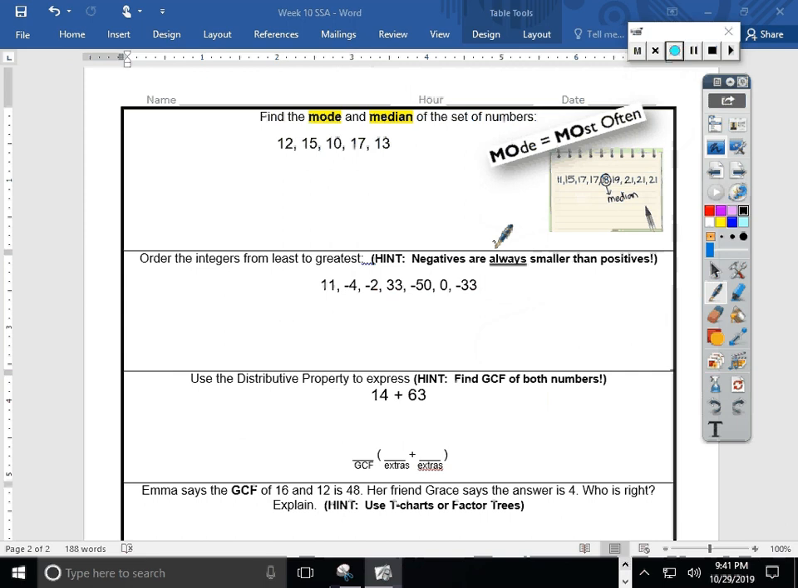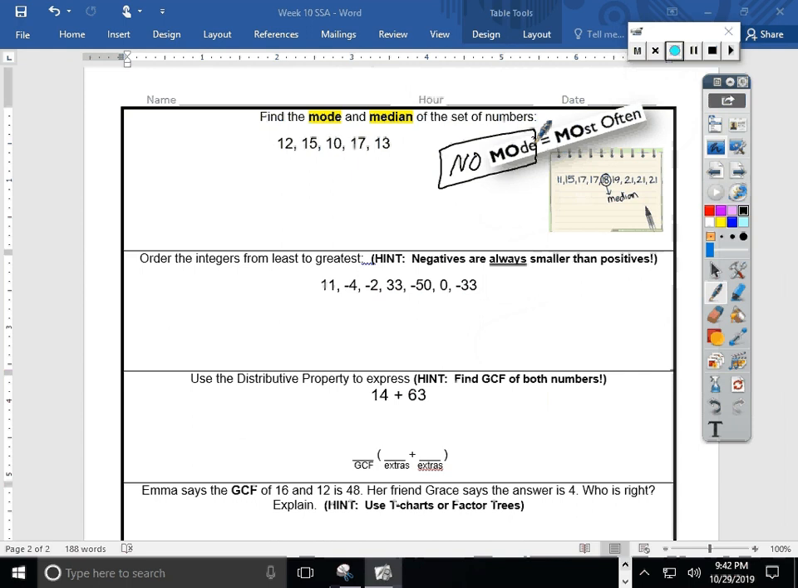Well, the 12 happens once, the 15 happens once, the 10 happens once, the 17 only happens once, the 13 only happens once. What is going on here? Nothing happens more often than the others. There is nothing that happens the most often. Oh my gosh. That means that there is no mode. Sometimes that happens. Sometimes none of the numbers repeat more than the others. If all the numbers only occur 1 time, we can say safely there's no mode. That's kind of weird.